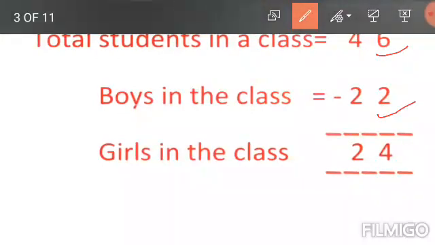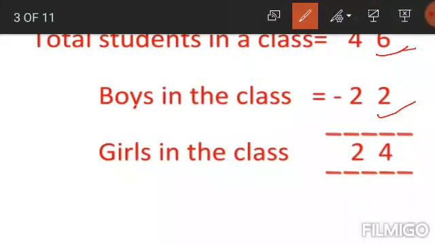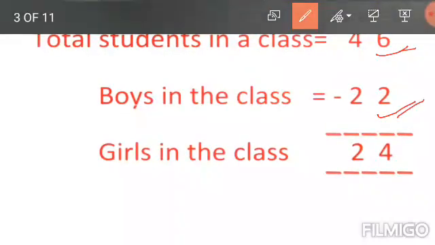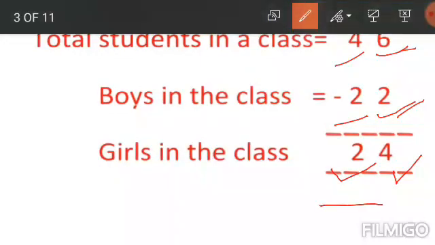First of all, we will subtract the digit at ones place, that are 6 and 2. When we subtract these, we get 4. After that, we will subtract the digit at tens place, that are 4 and 2. After that, we get 2. So the girls in the class is equal to 24.